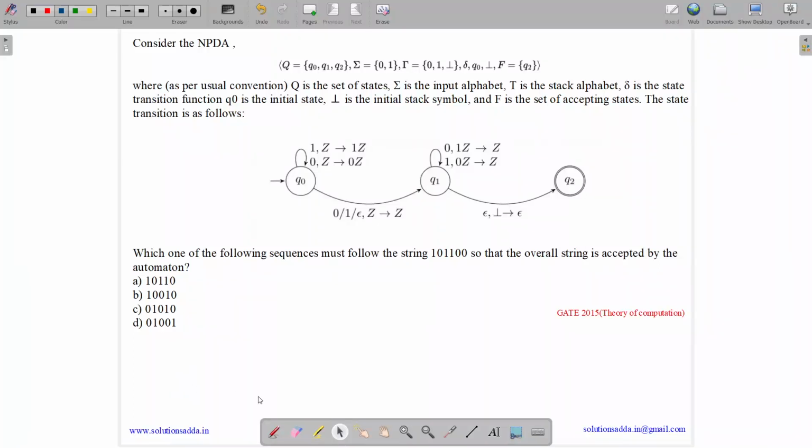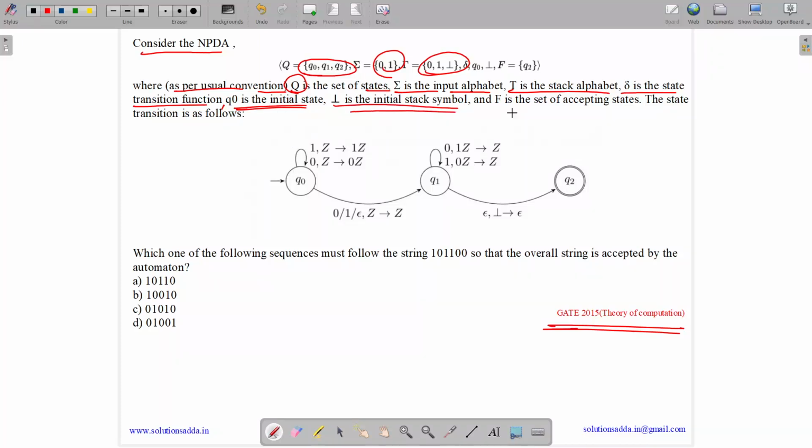This question belongs to Theory of Computation subject and was asked in GATE CSE 2015. So the question states, consider the NPDA where as per usual convention Q is the set of states which consist of Q0, Q1 and Q2. Sigma is the input alphabet which consists of 0, 1. T is the stack alphabet consisting of 0, 1, perpendicular. Delta is the state transition function and Q0 is the initial state. Perpendicular is the initial stack symbol.